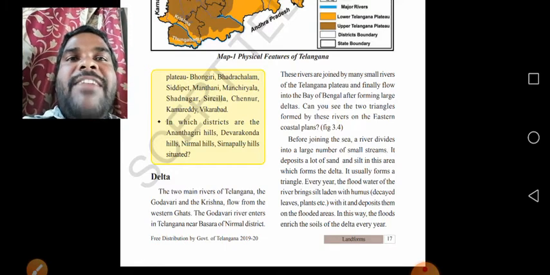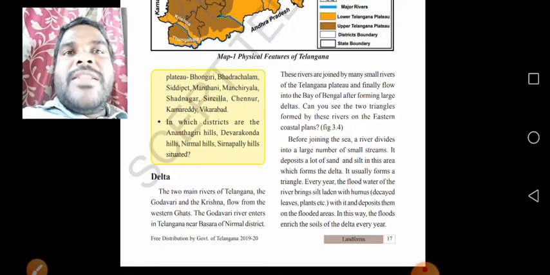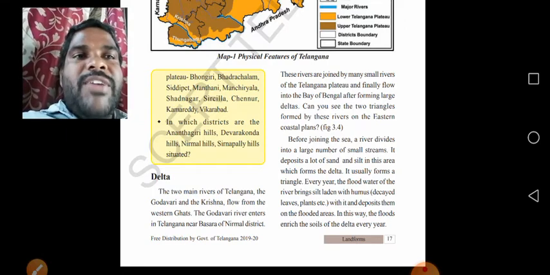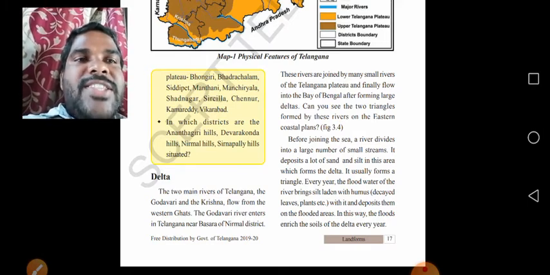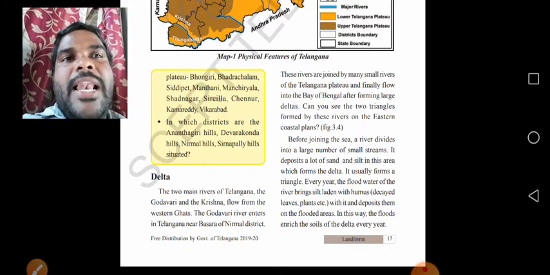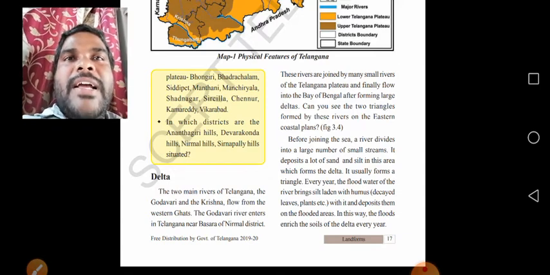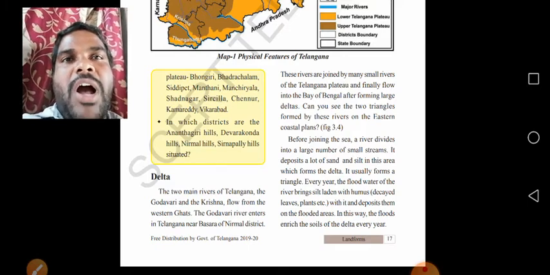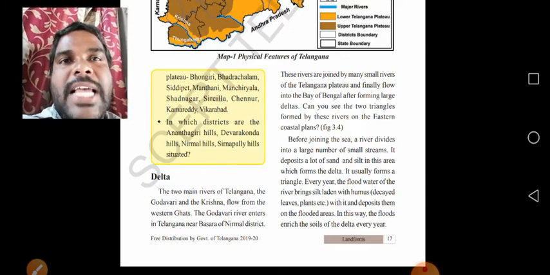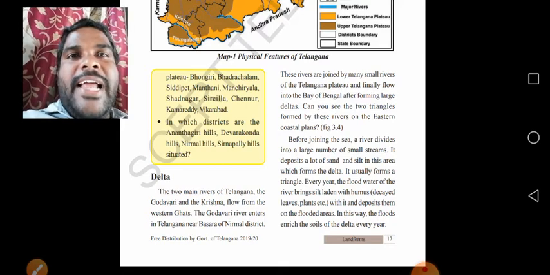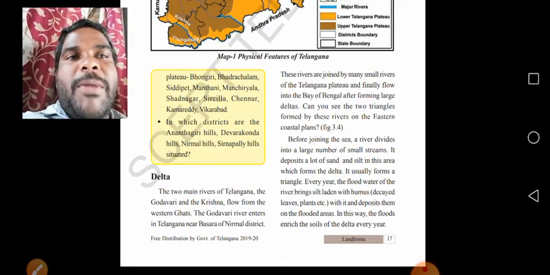As a result, the soil will be more fertile. See, it deposits them on the flooded areas. In this way, the floods enrich the soil of the delta every year. Understand children? Yes. The soil becomes very fertile in the delta regions because of the floods. All the flood water entering the deltas leaves fine sand and silt near the deltas, and these delta lands are very suitable for farming.